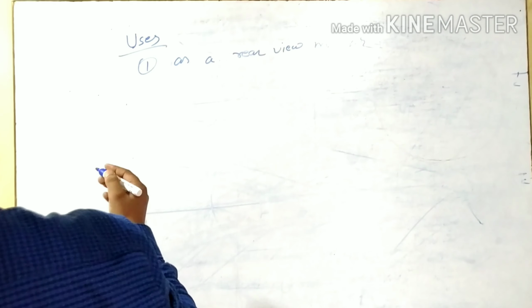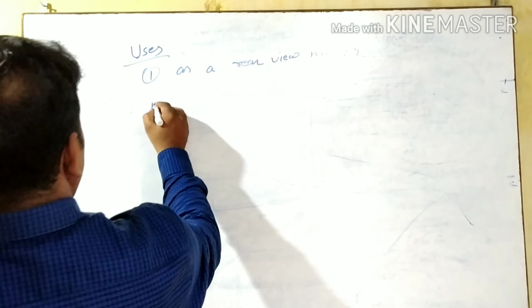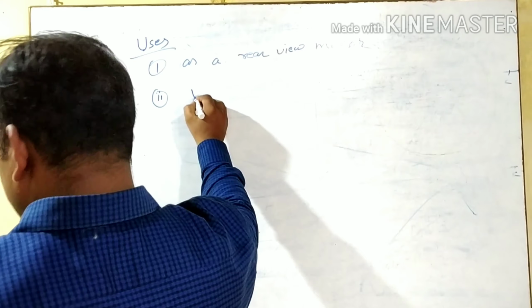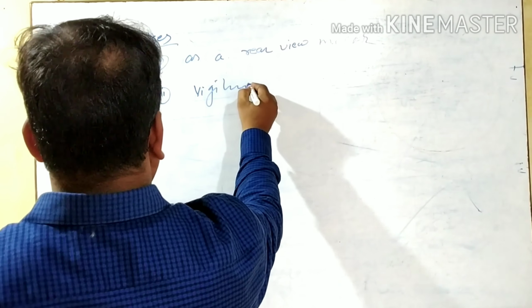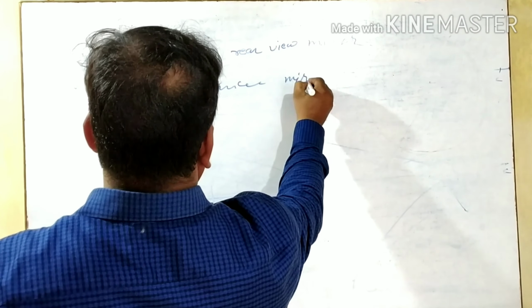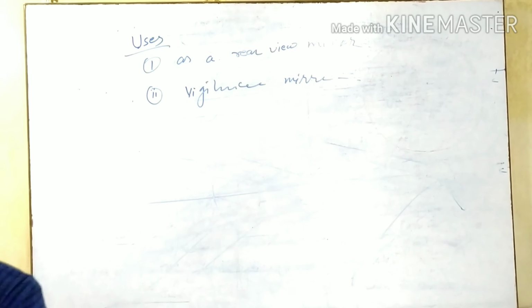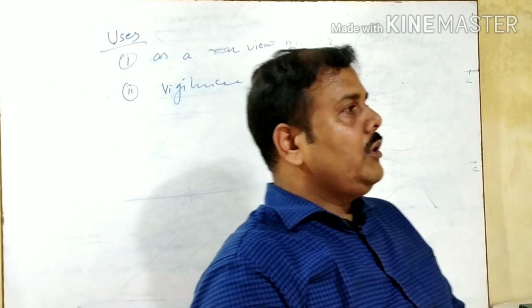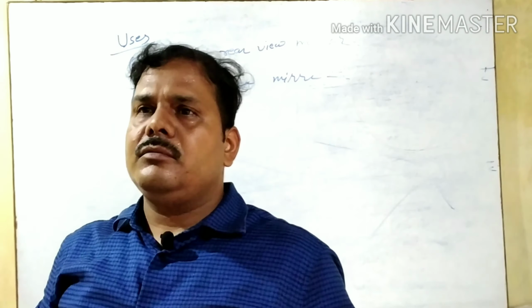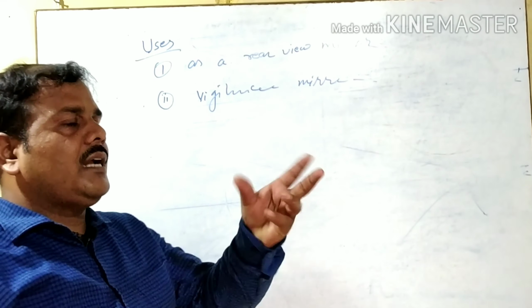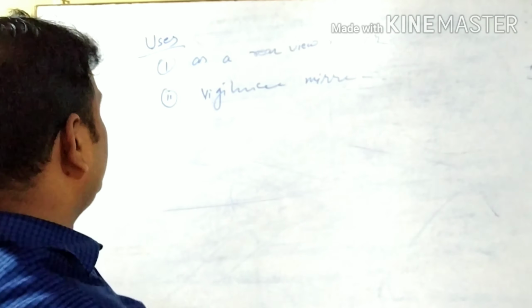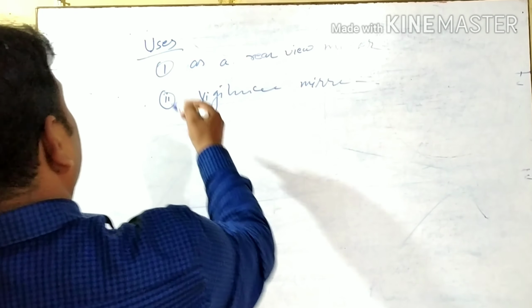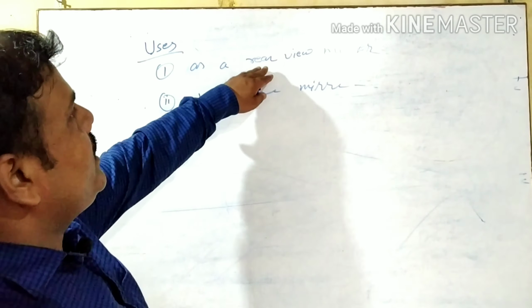In vigilance mirror also you can write. Means in shops it was generally used in olden days. Now that place is taken by the camera lens. So we can write the main use is rear view mirror.